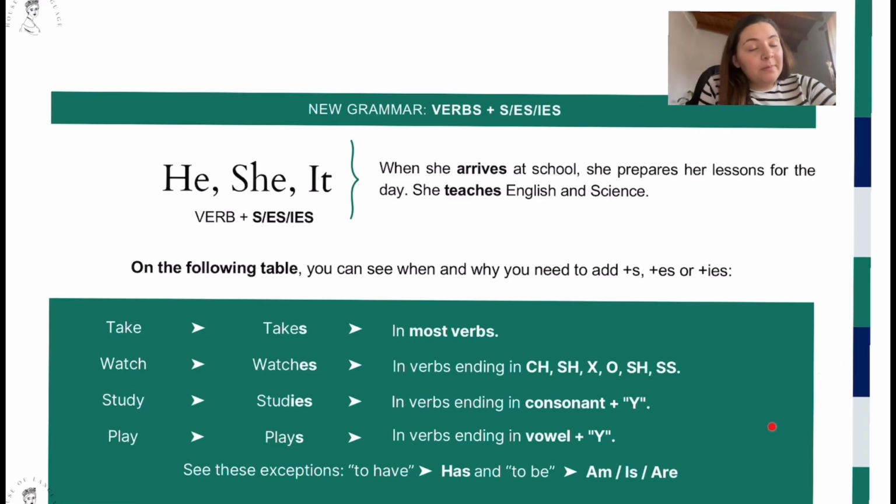So to sum up everything we learned about verbs in the present simple, here you can see a table where you have the same examples and the explanations on why these verbs change for he, she, and it only. Also, you have the exceptions here. So, it is very important that you practice and have this into account at the moment of making sentences and at the moment of speaking too.